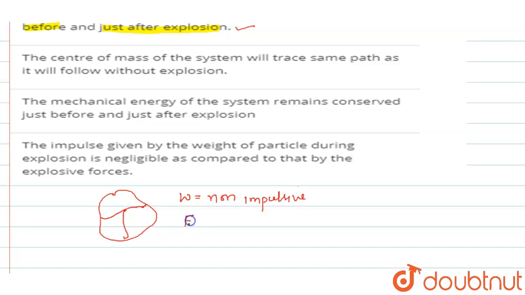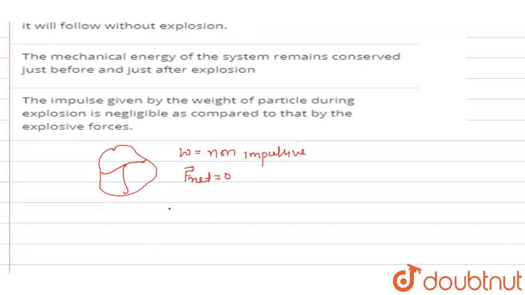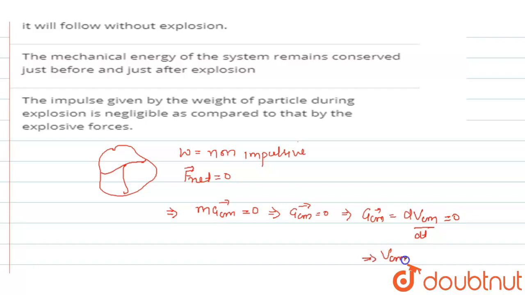So we can say that net force is 0. It can be written as F equal to m a center of mass, which is also equal to 0. So this leads to acceleration of center of mass equal to 0, which means the velocity of center of mass is constant, because a center of mass can be written as d v center of mass divided by dt, which gives v center of mass constant.